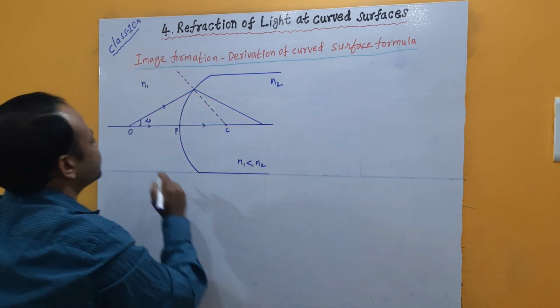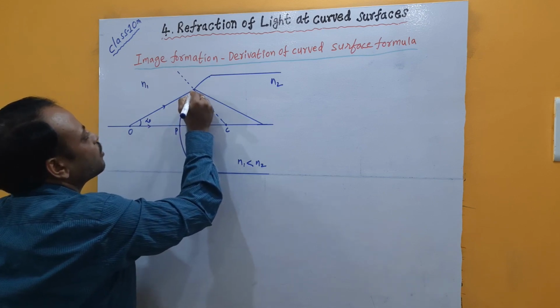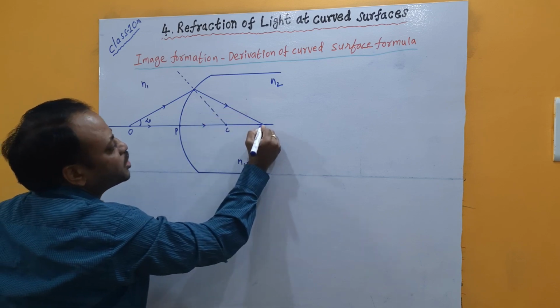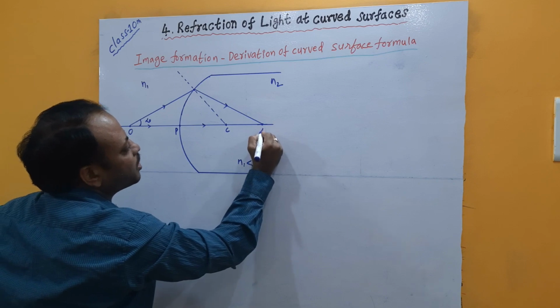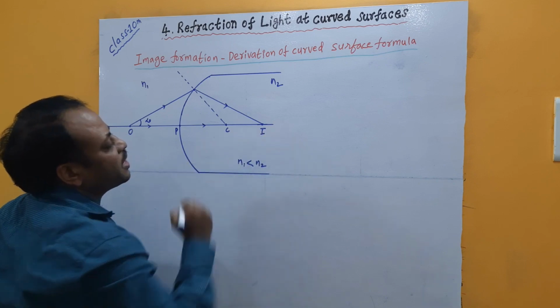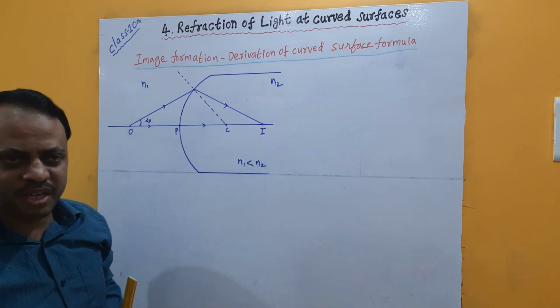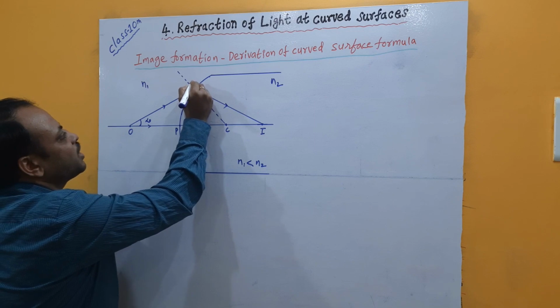So the two light rays, one is coming in this direction, and one more, after reaching the curved surface at one point and changing direction, is meeting the principal axis here. One light ray like this, and one more light ray coming like this, both are meeting here. So here we can get, or we can consider, the position of the image. Now let me take this point where the medium is changing as A.